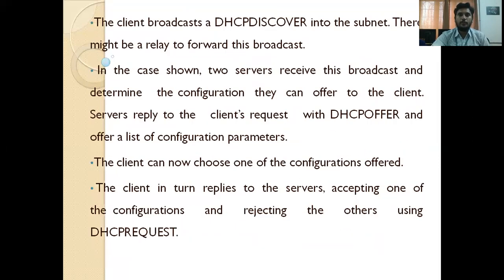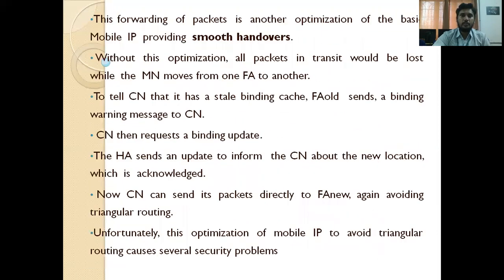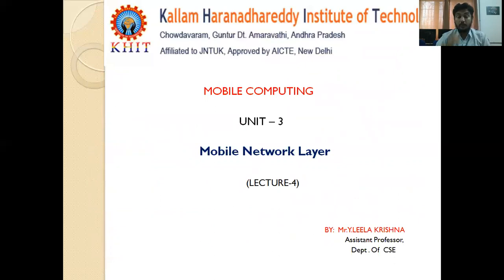So this is the overview of unit number 3. Unit number 3 is the mobile network layer. Here in the mobile network layer, we covered how an IP packet is delivered from one place to another place, that means from one station to another station. Here station 1 we call the correspondent node, and station 2 is the mobile node. We covered how a path is established, how an address is identified, how the mobile node is identified, for that purpose agent advertisement, agent solicitation, and agent discovery, and how data travels, that means which path it is using, like a tunnel, and how data is encapsulated, that is, encapsulation techniques. That is what we covered in unit number 3, the mobile network layer.